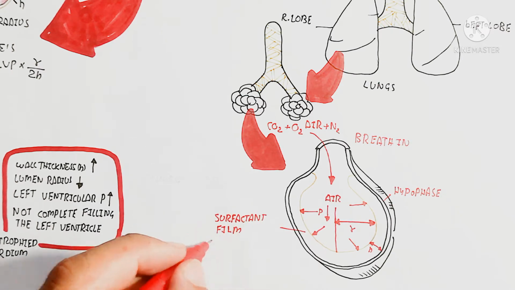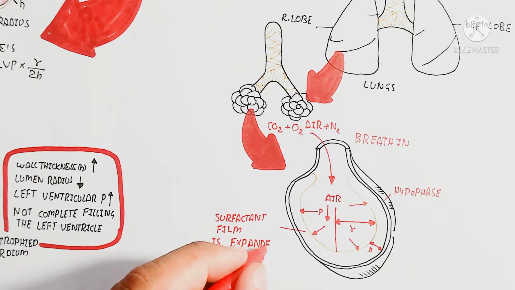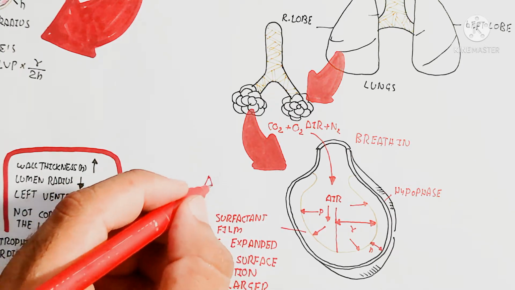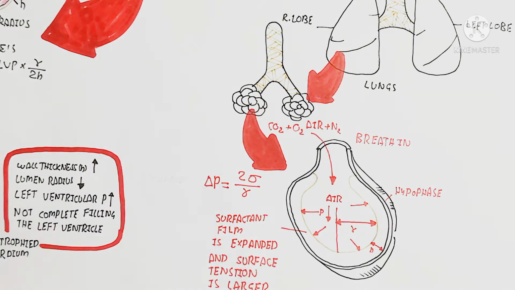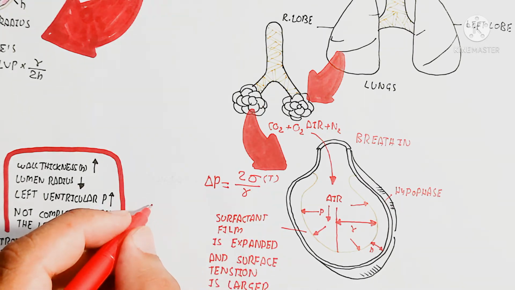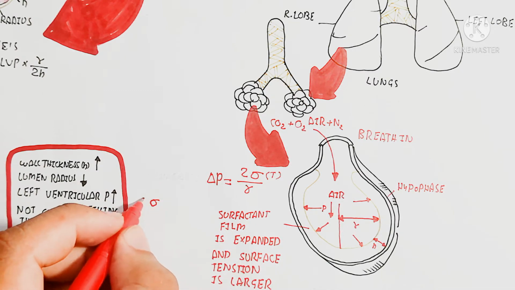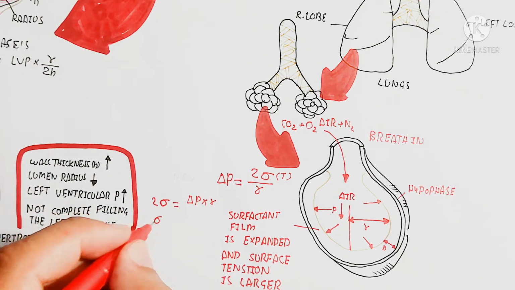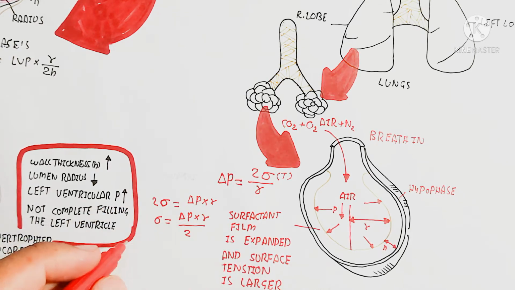So the air sac is used for breathing in, when the carbon dioxide, oxygen, and air move in. Breathing in means the radius increases and the pressure decreases. It means the air will move in because it moves from higher pressure to lower pressure. So the change of pressure is directly proportional to 2 times tension, while the radius will be decreased. So it means the change of pressure will be increased.